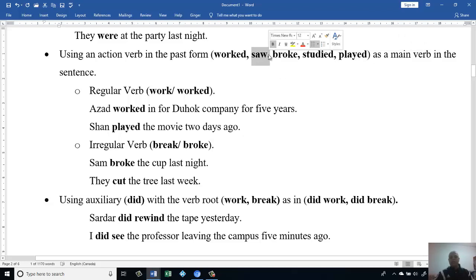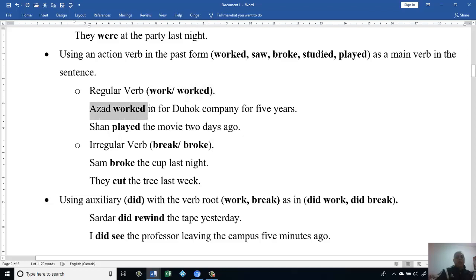For example, see, then we have saw. Break, we have broke. Okay, as a main verb in the sentence. Let's look at this first. We have a regular verb. Let's say, for example, if we have work, then we add -ed to it. Okay, let's look at the sentences.